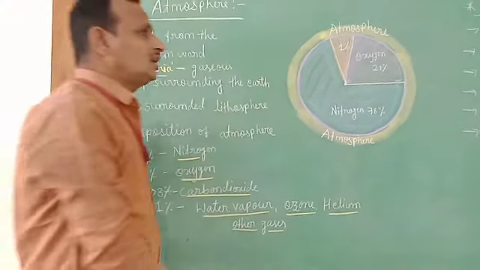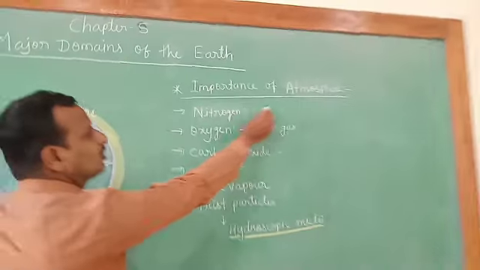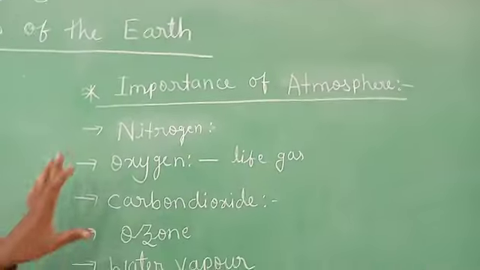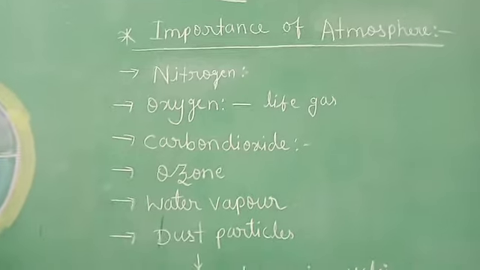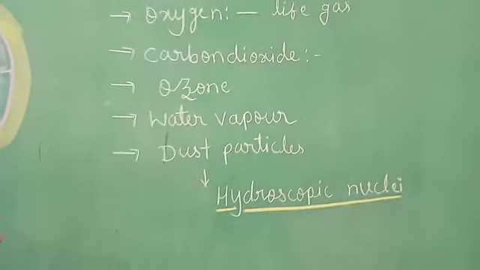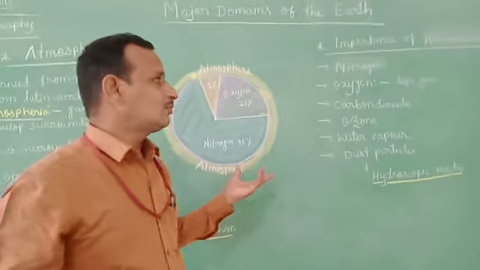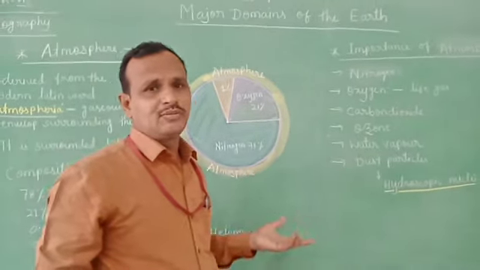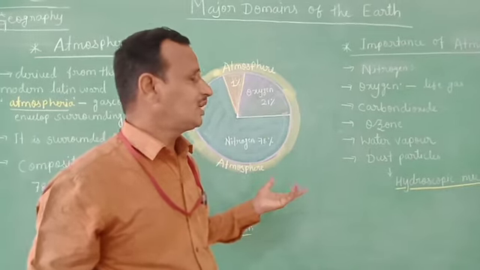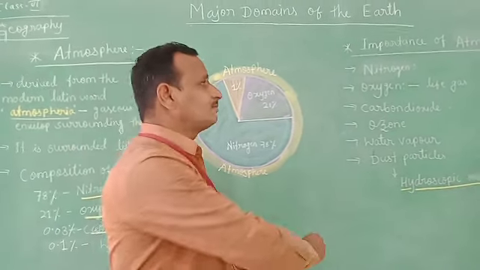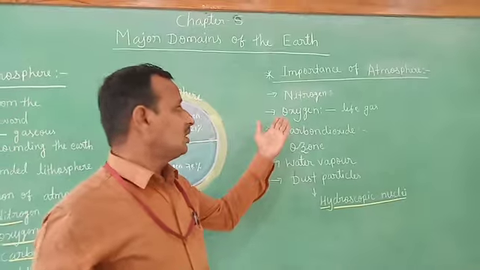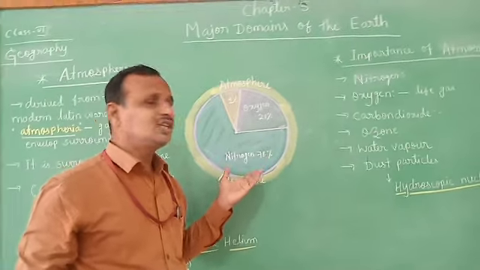Let us go to the next topic, the importance of the atmosphere. It is very essential, because without air we cannot live on the earth's surface. That's why it is very important. The main gases are very important.